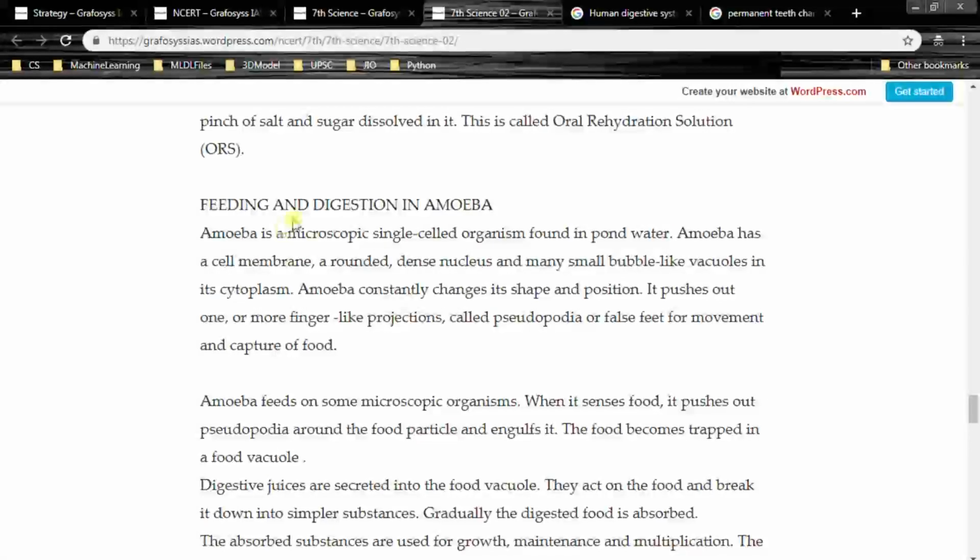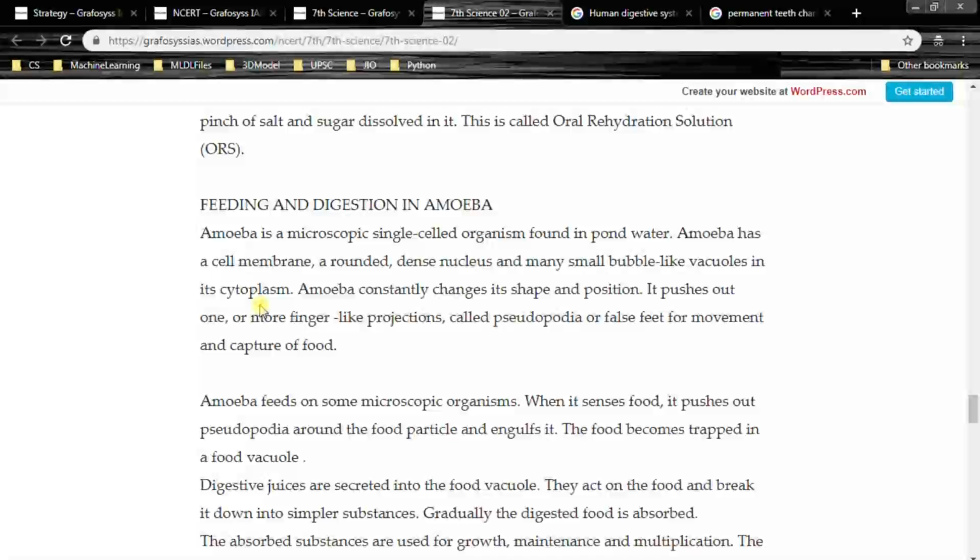Feeding and digestion in amoeba. Amoeba is a microscopic single-celled organism found in pond water. Amoeba has a cell membrane, a rounded, dense nucleus, and many small bubble-like vacuoles in its cytoplasm. So remember, cell membrane, cytoplasm, nucleus, right?